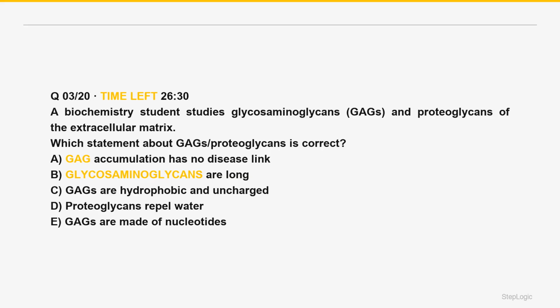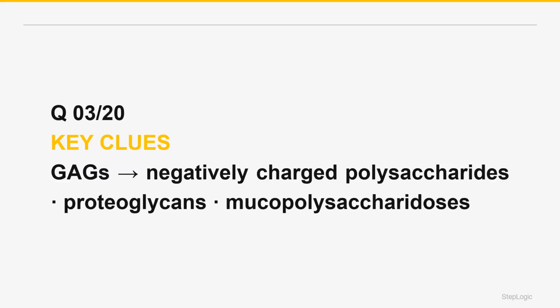Which statement about GAGs or proteoglycans is correct? A biochemistry student studies glycosaminoglycans, GAGs, and proteoglycans of the extracellular matrix. Read the command. Which GAG or proteoglycan statement is correct? GAGs are long negatively charged polysaccharides; on a core protein they make proteoglycans. They attract water, providing hydration, cushioning, and GBM charge. Breakdown fails in mucopolysaccharidoses.